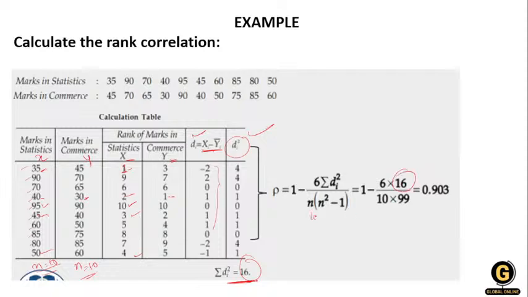Then n is 10, so n cubed minus n means 100 minus 1, which is 99, multiplied by 10, this is 990. So when we calculate, it is 0.903. This is the answer, this is the way you calculate the rank correlation. Many times they ask this kind of question in the question paper. I have seen it in previous question papers. So in this way you have to calculate the rank correlation value.